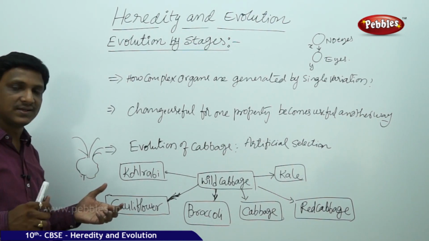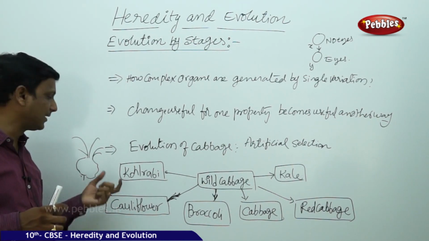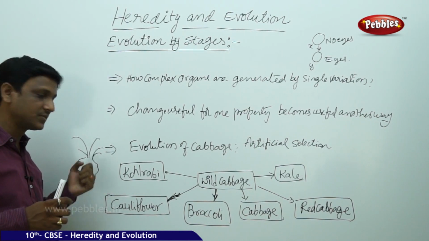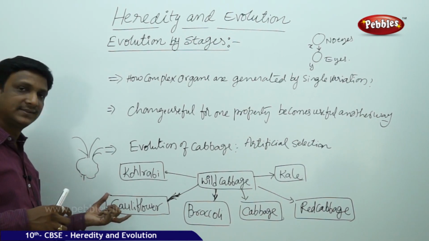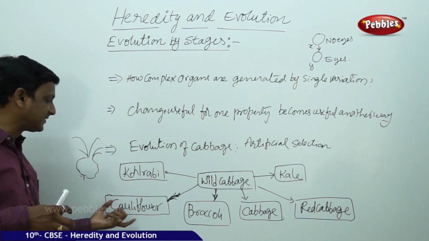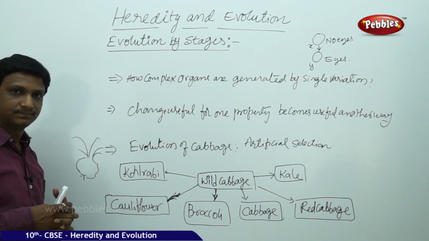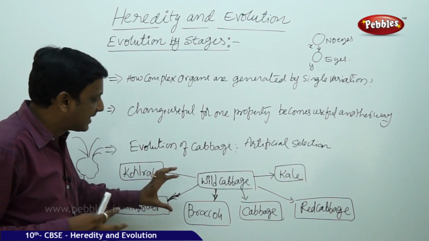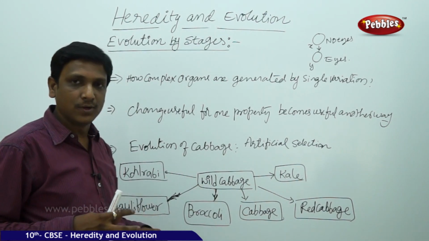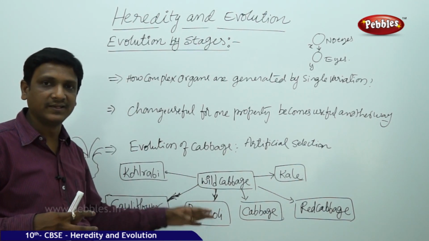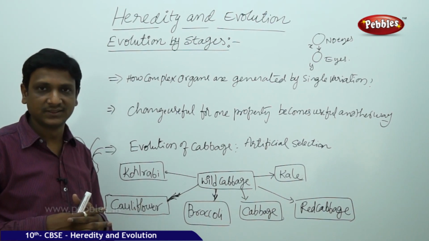And in some cases, some farmers wanted to have some swollen parts, like kohlrabi. In other cases, they wanted to develop sterile flowers, that is cauliflower. And they wanted to develop arrested flowers, that is broccoli. Broccoli you can see in purple color or in green color, appears like a cauliflower.